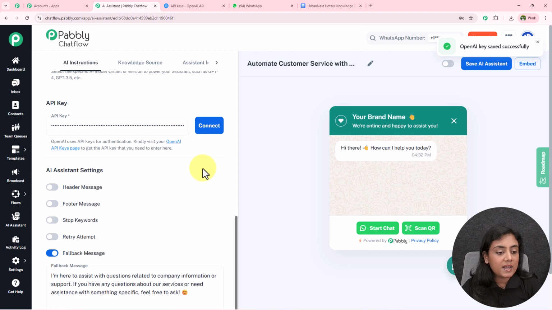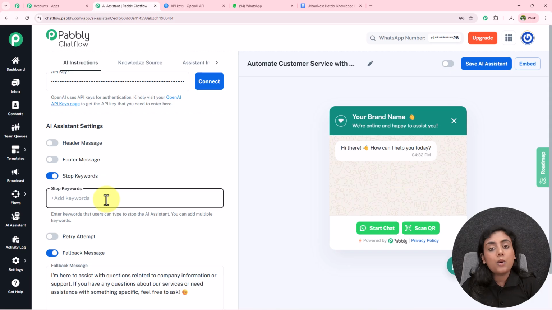Okay, now next it is asking for the AI assistant settings. We have header message. If you want to add a header message or a footer message, you can definitely do that. Next is stop keywords. I'll toggle this button on. Now what are the stop keywords? Let's suppose a customer wants to stop this AI assistant. They don't want help from this AI assistant anymore. So what a customer or a lead can do is type in the stop keyword and the assistant is going to be closed.